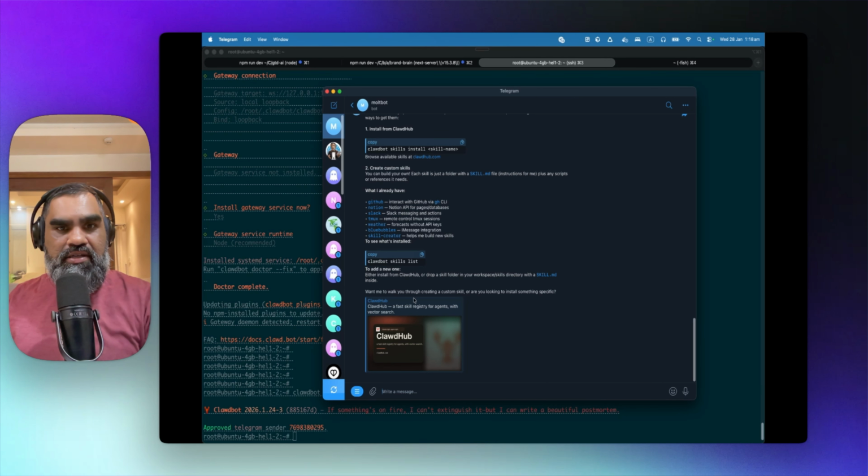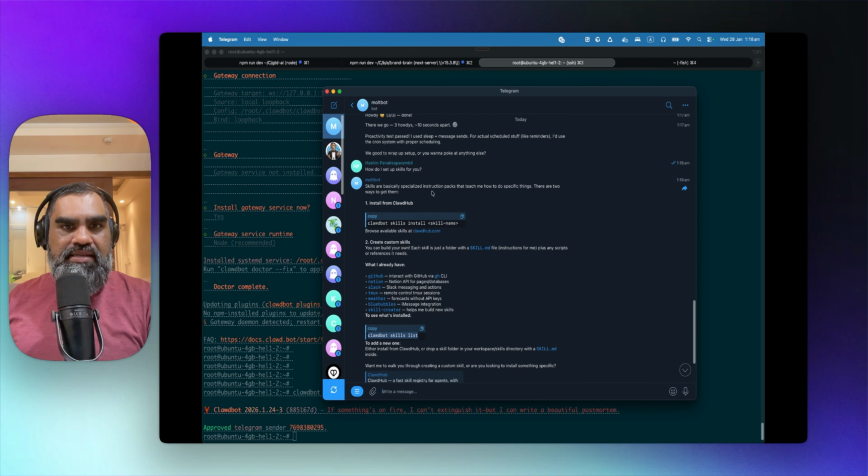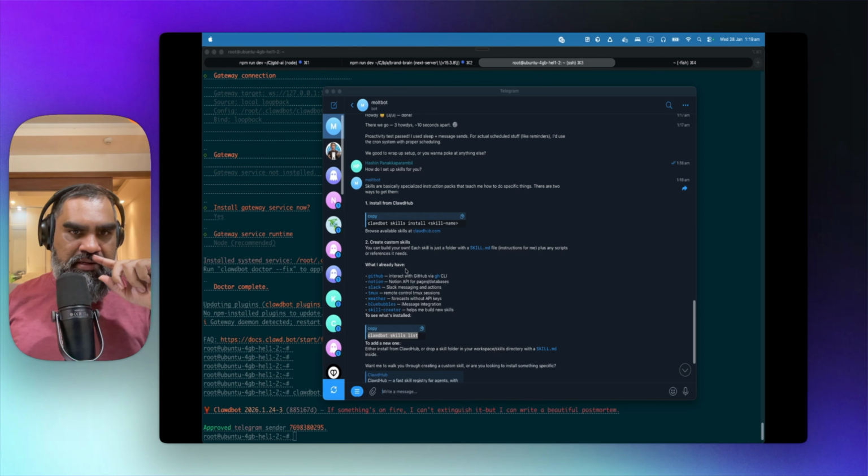All right, it is telling me Clawdbot skills list. Skills are basically specialized instruction packs that teach me how to do specific things. There are two ways to get them. Install from Claw Hub, Clawdbot skills install. Create custom skills. You can build your own. Each skill is just a folder with a skill.md file, instructions for me plus any scripts or references it needs. What I already have, GitHub, Notion API, all come pre-built. There's also a skill creator, it seems like, that helps me build new skills.